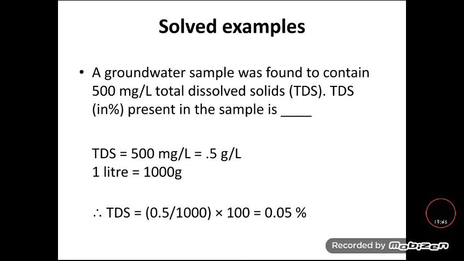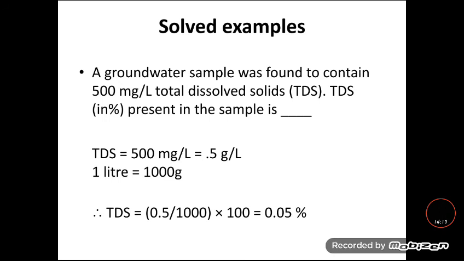Next one: a groundwater sample was found to contain 500 milligram per liter of total dissolved solids. Here they are asking what is the percentage of TDS present in the sample. The TDS present in the water is 500 milligram per liter, so it should be converted into gram per liter.